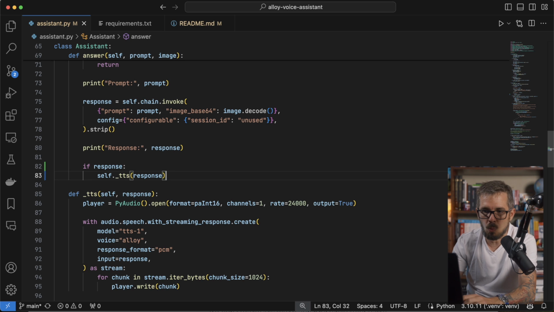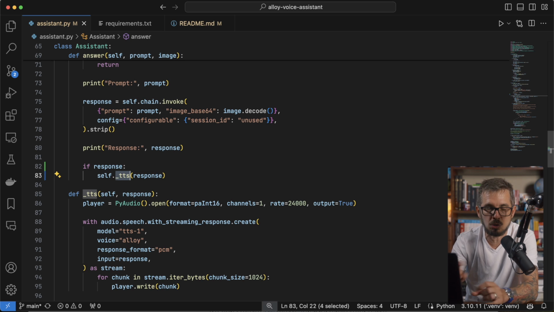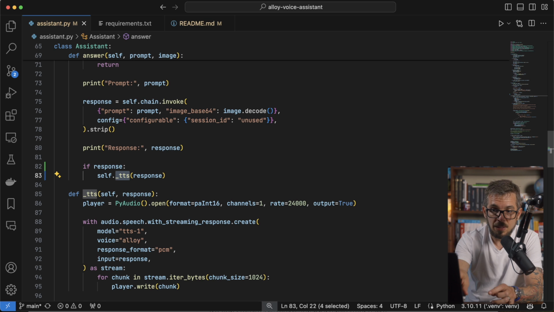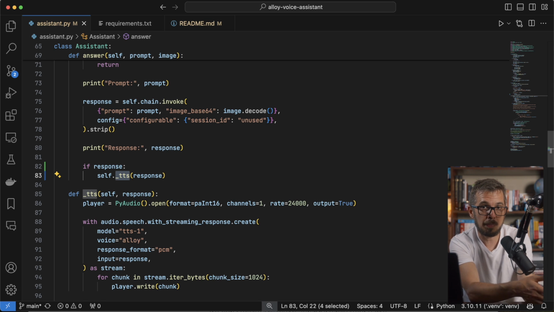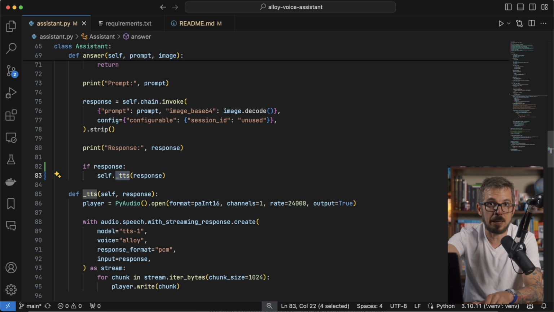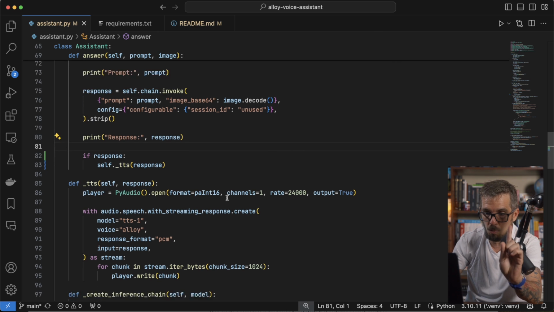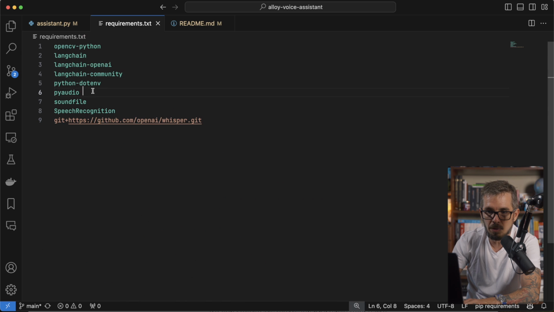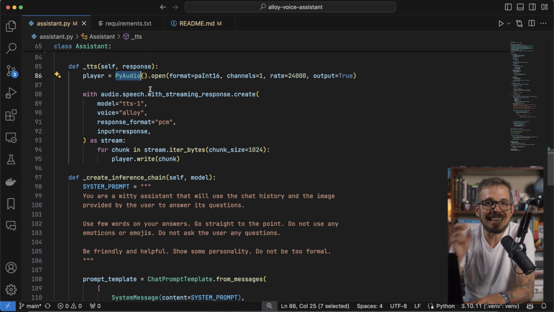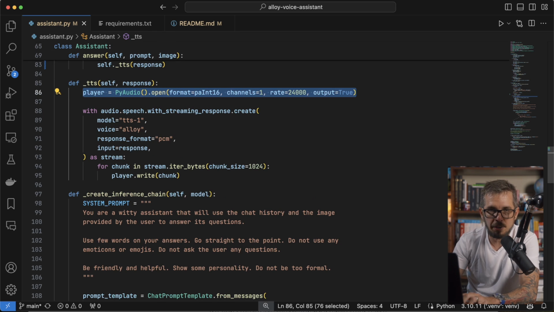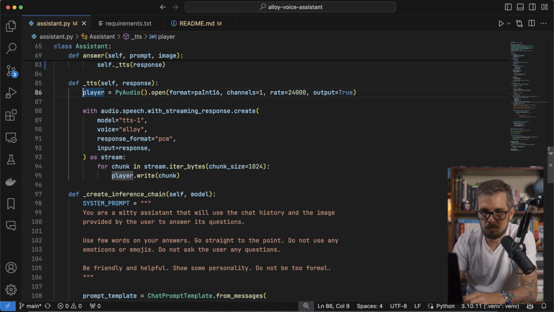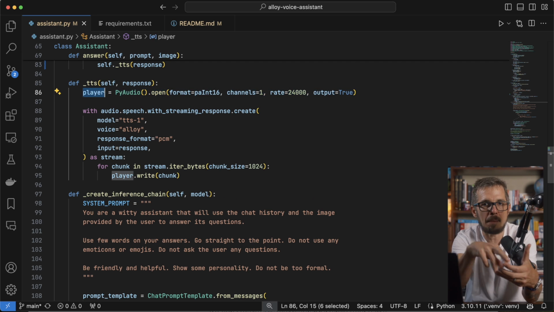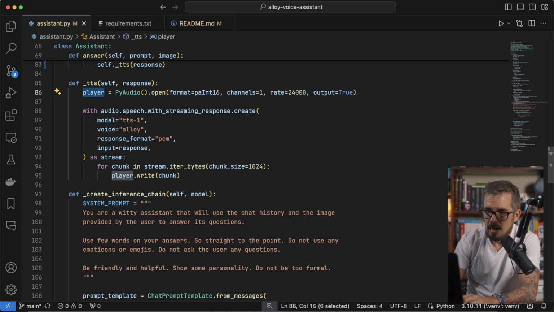By playing it, what I mean is I'm gonna call this text-to-speech function that I built, and that is gonna get the text, the response from the model, and it's gonna play it out through the speakers of my computer. So this is how that works. This text-to-speech function is going to be using PyAudio, which is one of the libraries that I'm installing here. PyAudio is gonna give me access to play sound through my speakers, okay? So I'm gonna just configure PyAudio, I'm gonna just open it. That's gonna give me what I'm calling a player. This is something that I can write bytes to, and those bytes are gonna be turned into sound that comes out of my speakers.